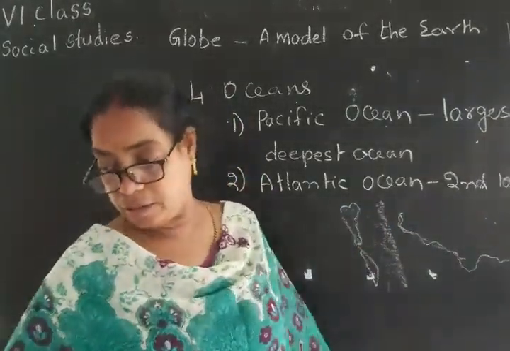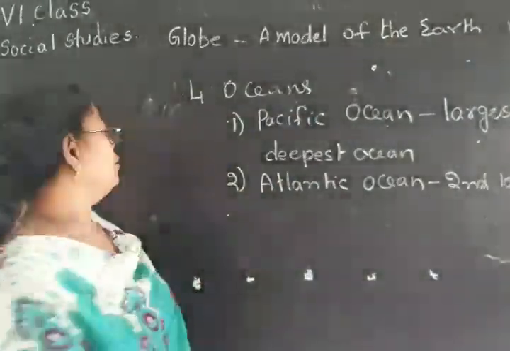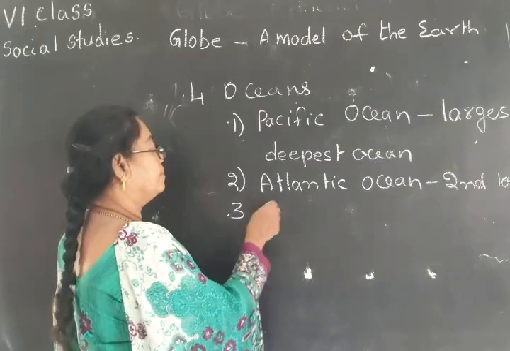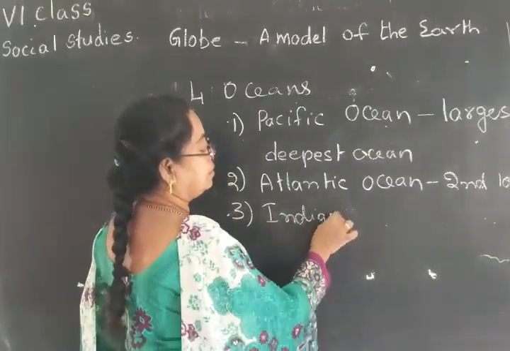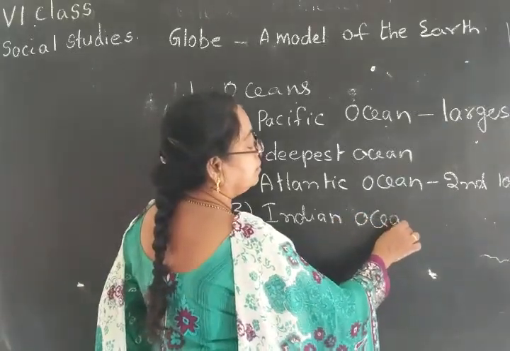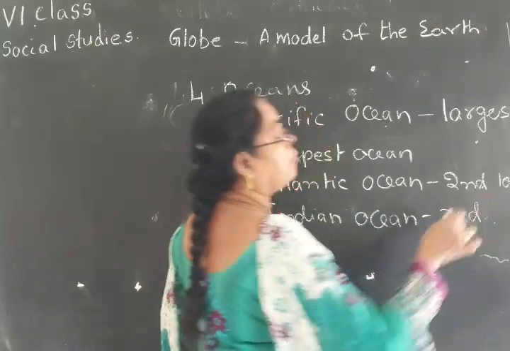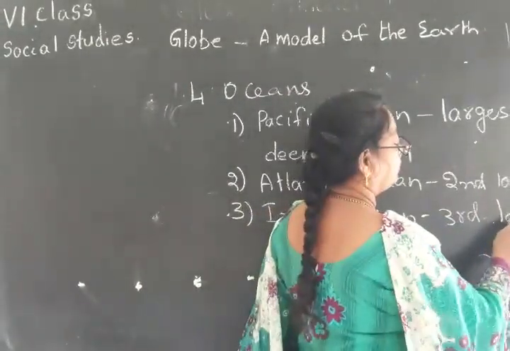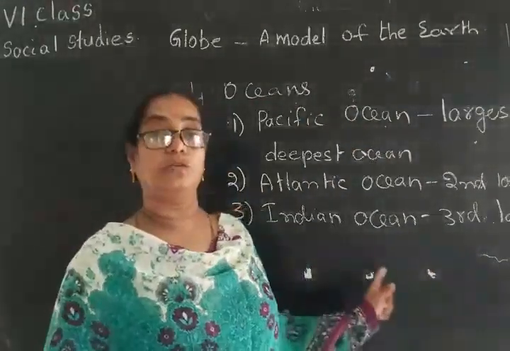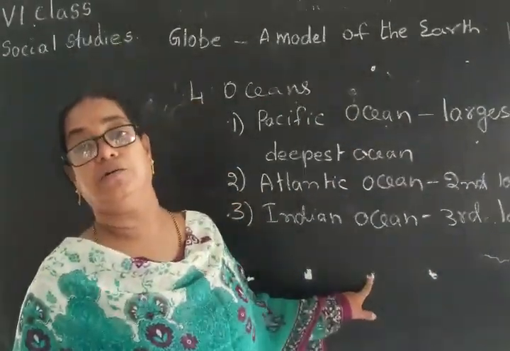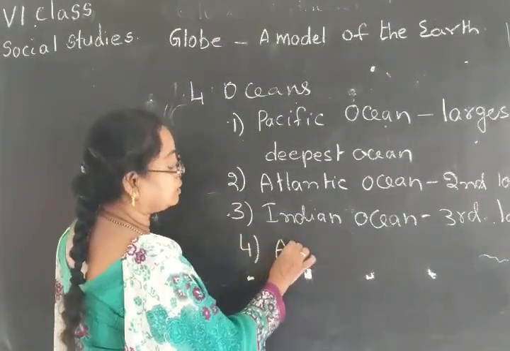Okay? Then, the other one is the Indian Ocean. The Indian Ocean is the third largest ocean in the world. Okay, the fourth one is the Arctic Ocean.